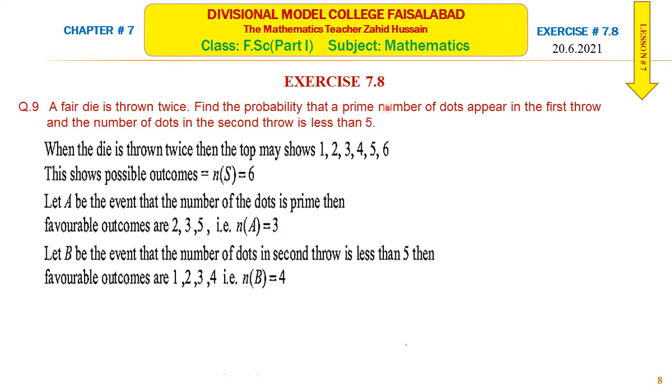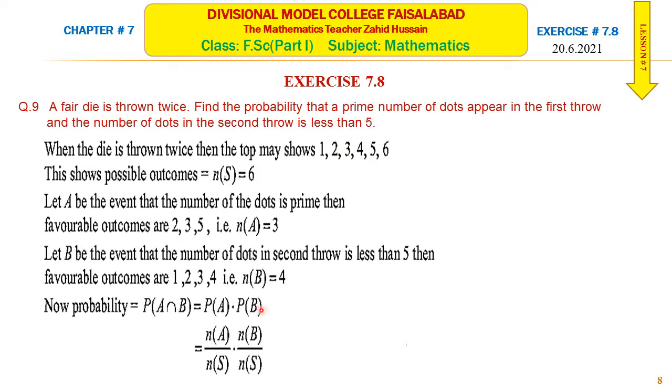You are asked to find the probability that a prime number of dots appears in the first throw and the number of dots in the second throw is less than 5. So you are asked to find the probability of A and B. Probability of A intersection B is equal to the product of the two probabilities.